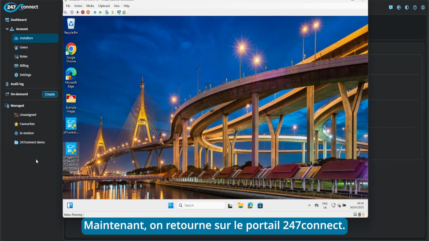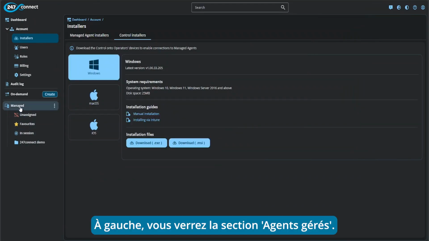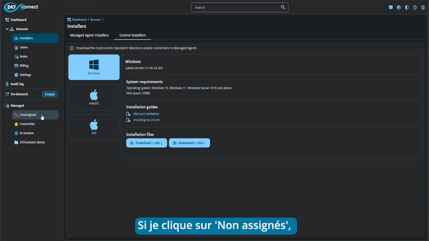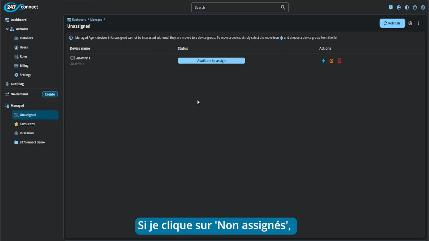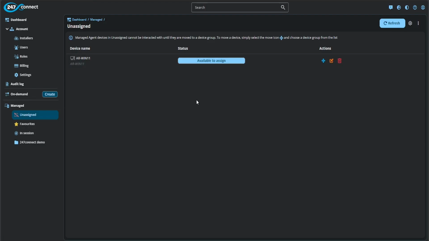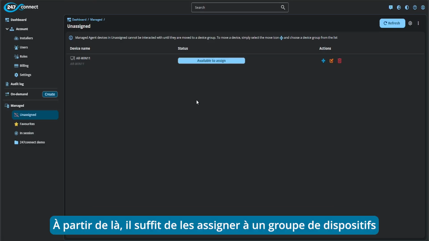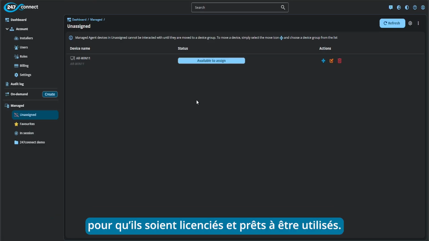What we now need to do is go back to the 247connect portal, and on the left hand side here you'll see we have our managed agent section, and from here if I click into unassigned, you'll see we now have our virtual machine in here available and ready to assign. When you install the agent on your devices, this is where they will land by default, and then from here we need to assign them to a device group which will license them and make them available to be connected to.